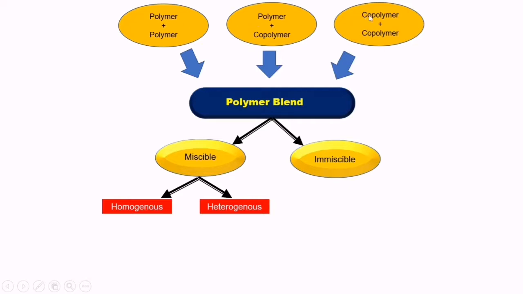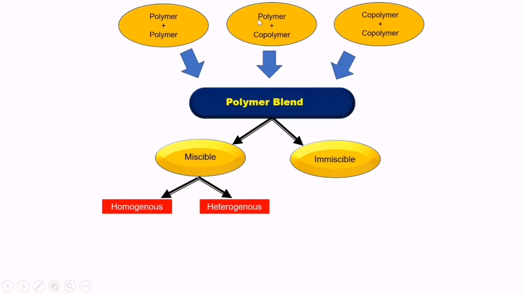All these three combinations, polymer-polymer, polymer-copolymer, and copolymer-copolymer, will not interact with each other at any composition, concentration or temperature, and they will form the blend. Such a blend is called an immiscible blend.